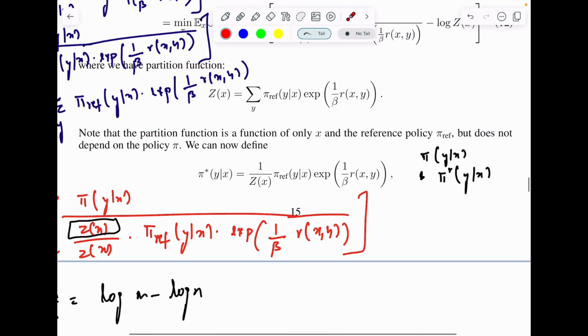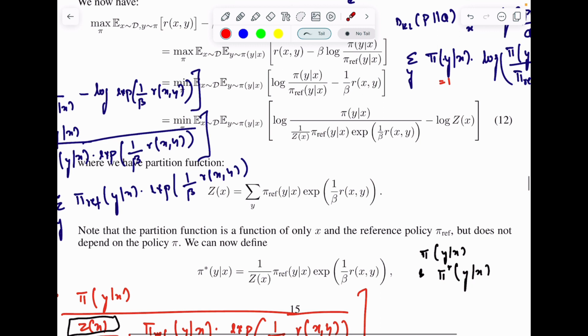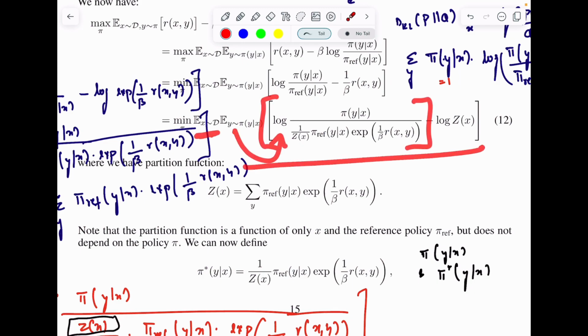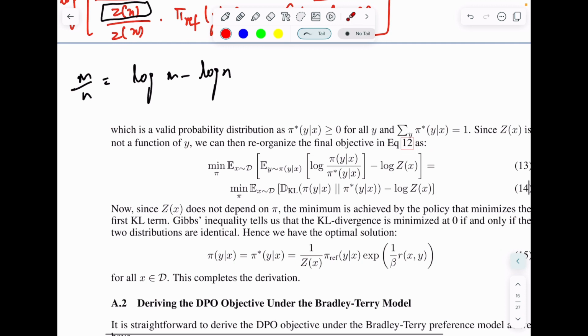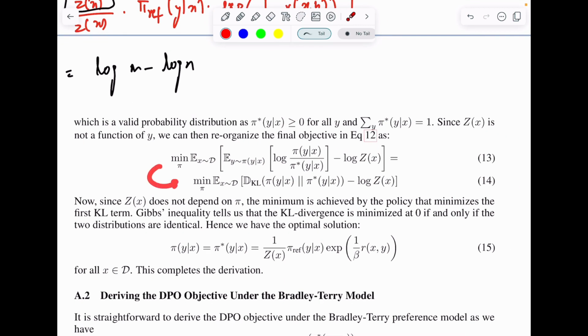Okay, so that's all they do, and they simply put this value here, and now we note that this particular value does not depend on y, right? So we can push the expectation over y only to this particular term, whereas keeping the expectation over x on all these two terms. And that's what they did here, that they pushed the y expectation inside only for this particular term, and x is an expectation over both the terms, right? So now you can see that they have simply said that this is nothing but a KL divergence term between pi(y given x) and pi star(y given x), and this.